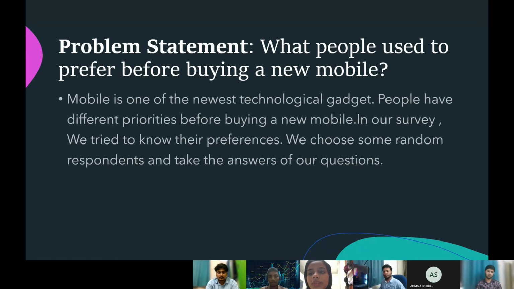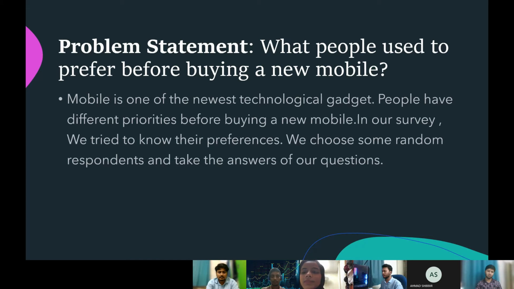Mobile phone is one of the newest technological gadgets. People have different priorities before buying a new mobile. In our survey, we try to know their preferences. We choose some random responses and take the answers to our questions.